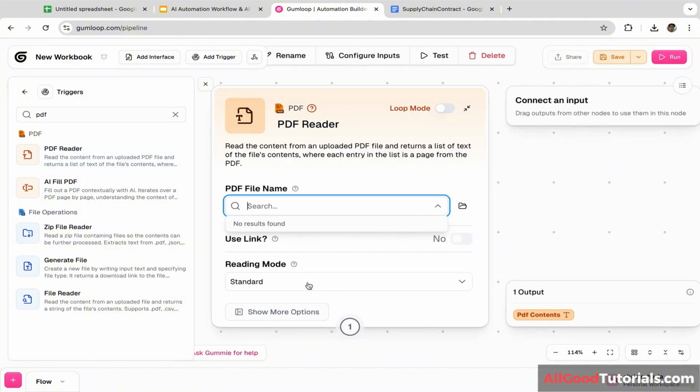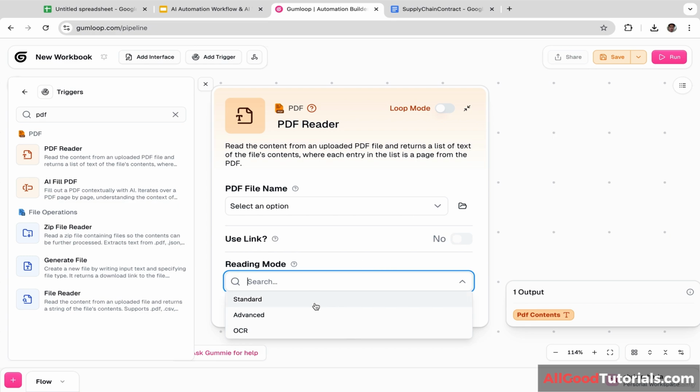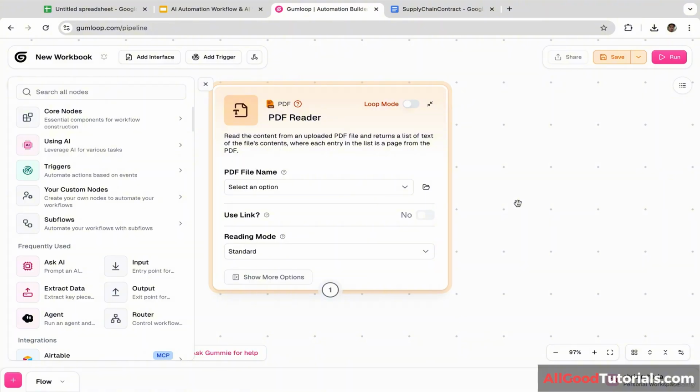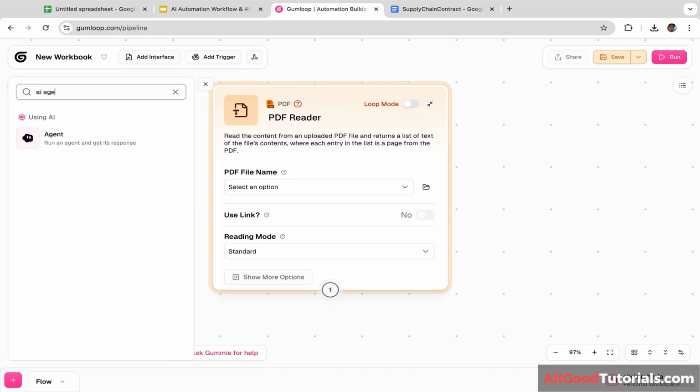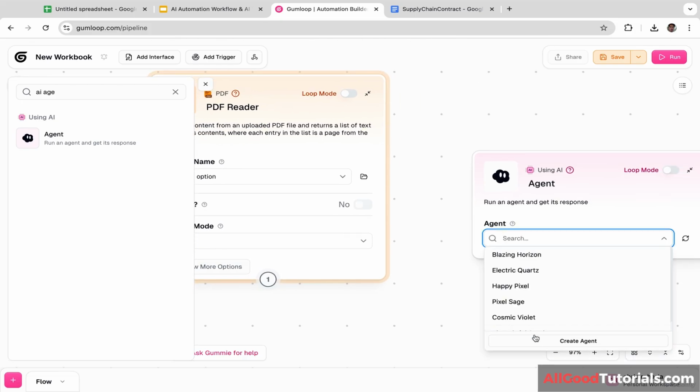Okay, now we are going to set the reading mode to standard. But if the contract has some images, you can also add OCR, or optical character recognition, so it will be able to extract text from the image. Next, we are going to connect this PDF reader with AI agent. So let's type in AI agent, and let's drag this, and let's click select an option.